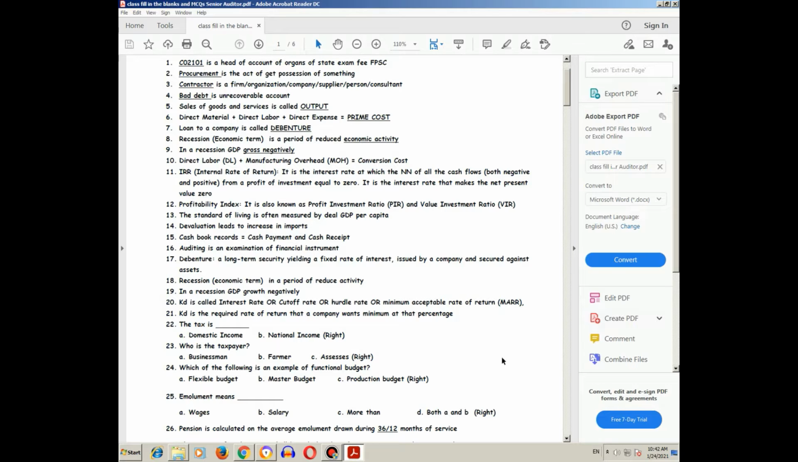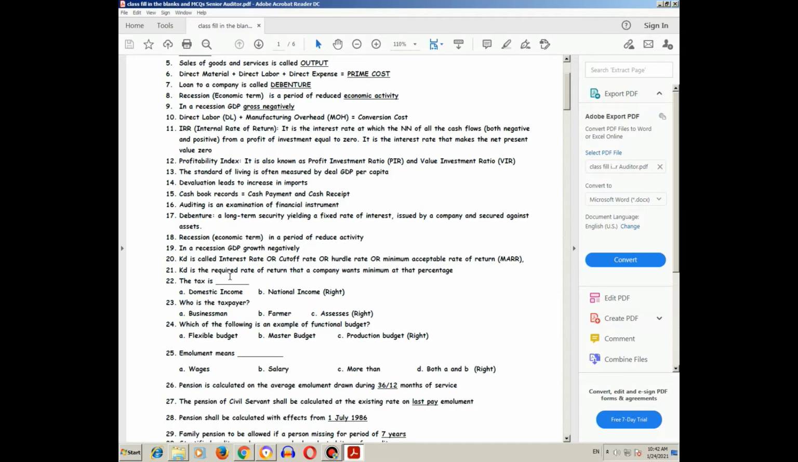KD is called interest rate or cut-off rate or hurdle rate or minimum acceptable rate of return. KD is the required rate of return that a company wants as a minimum, at that percentage.